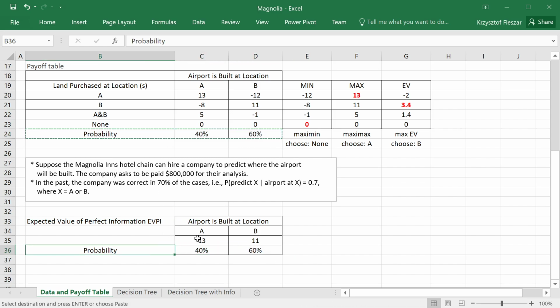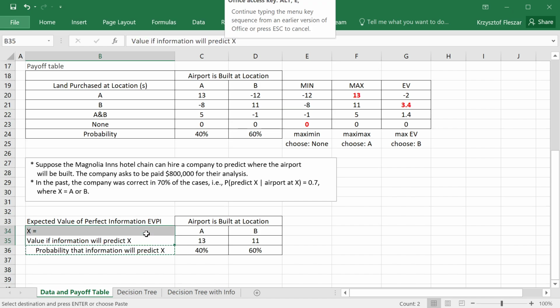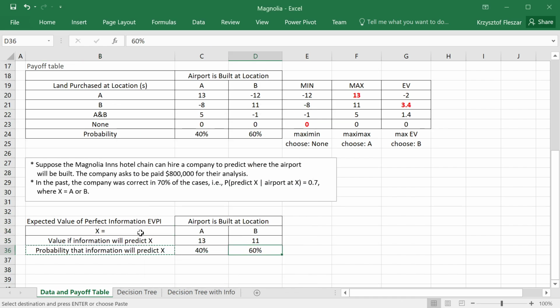So I can call this the probability that information will predict X, and this is the value if information will predict X. If the information predicts A or B, the value will be 13 or 11, and this is happening with probability 40% or 60%.